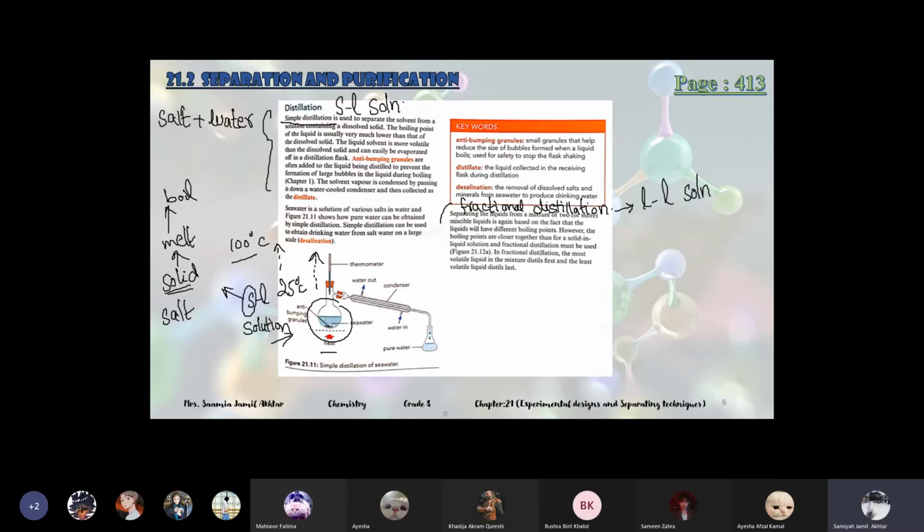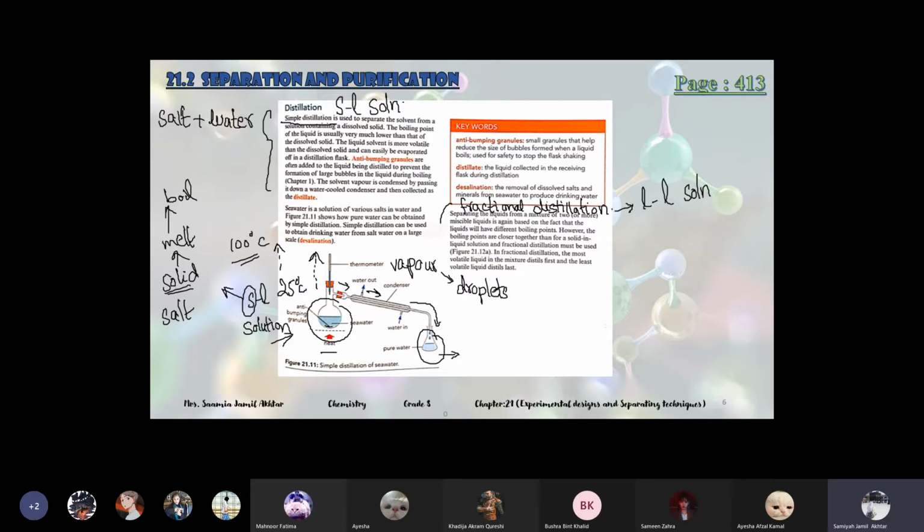So when 100 is reached, the water will start to evaporate, and as the flask is closed from the top, the water vapors are forced to enter the condenser, pure water vapors. Inside the condenser, these vapors are turned into droplets, or liquid, and after condensation, they will be collected in the receiving flask.